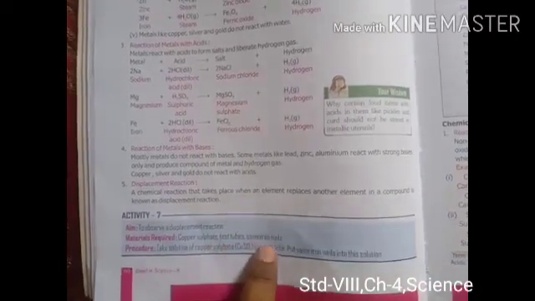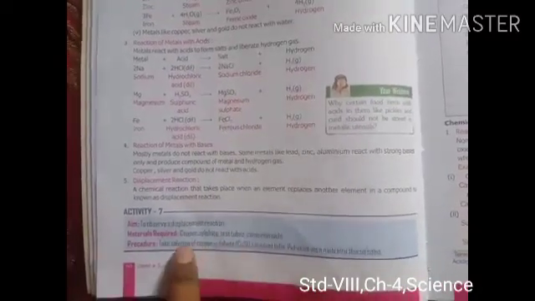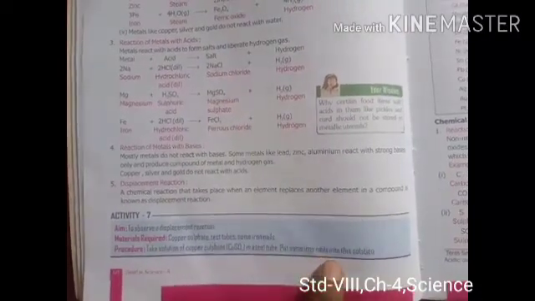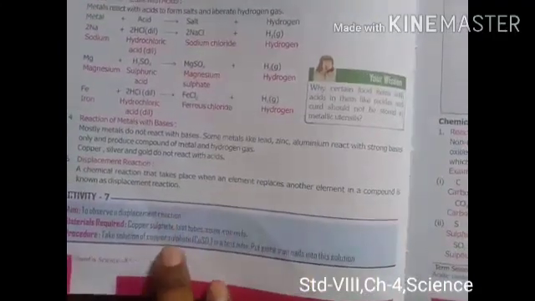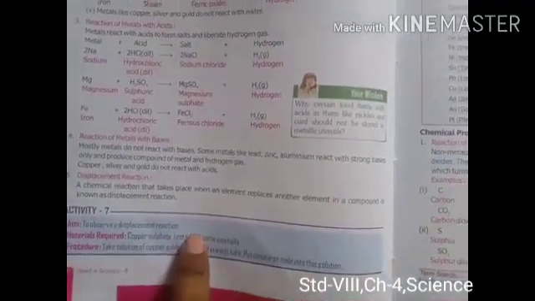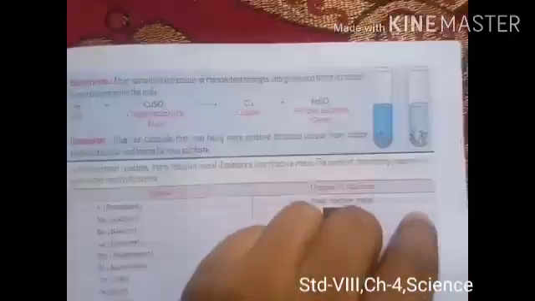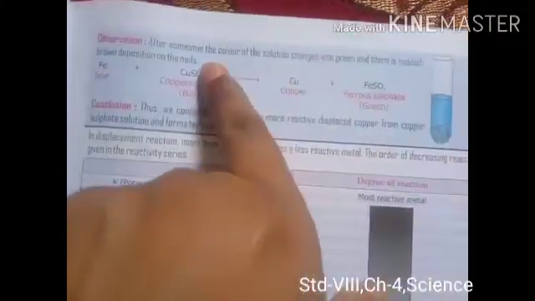We need copper sulfate, test tubes, and some iron nails, right? Take a solution of copper sulfate, CuSO4, and put some iron nails into the solution. In copper sulfate we are putting the iron nails, right? Here is the copper sulfate and we are putting the iron nails in it. You can see the blue color.